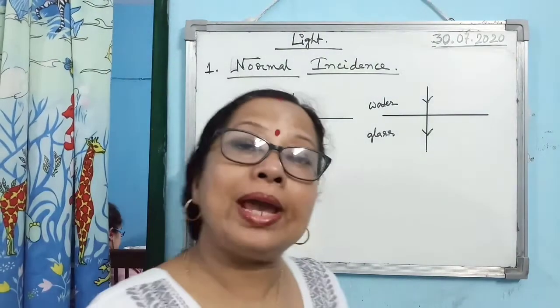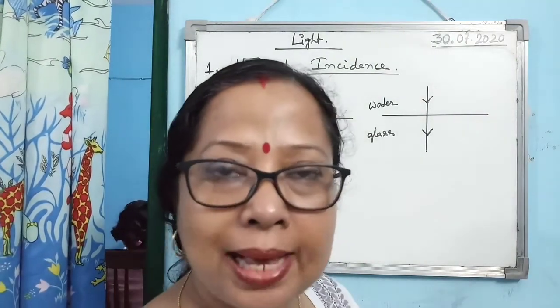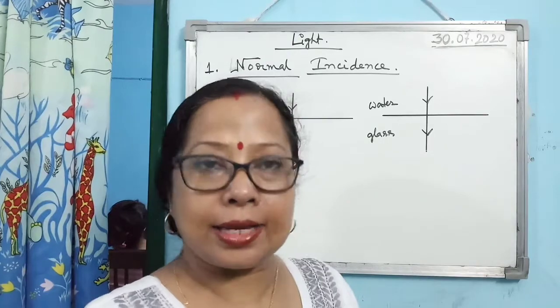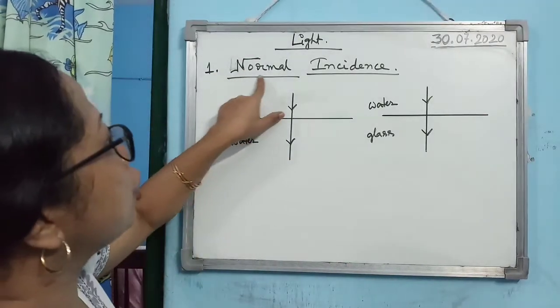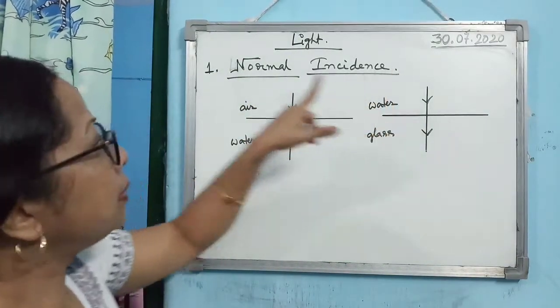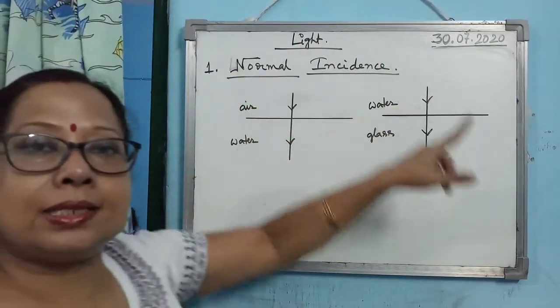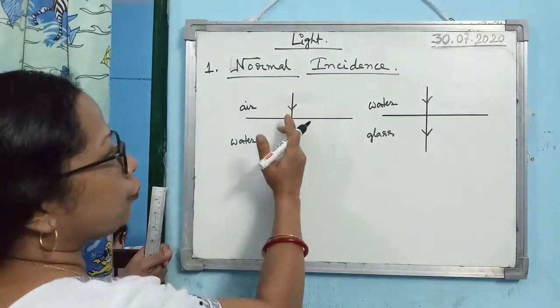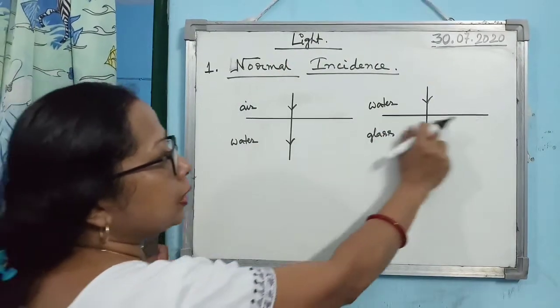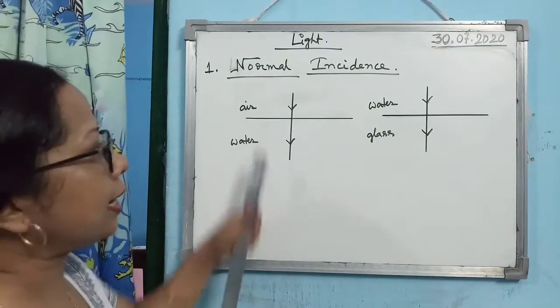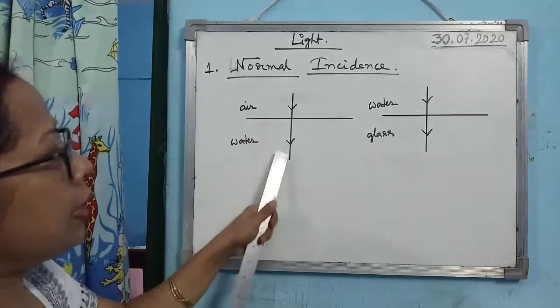Alright. Now when refraction of light takes place, then three cases may arise. Now the first case is normal incidence. From the English term only one can make out what it is. Normal incidence means the light ray is falling perpendicularly on the interface.